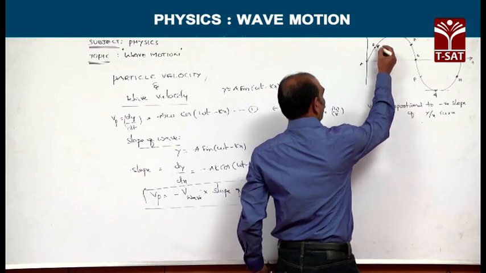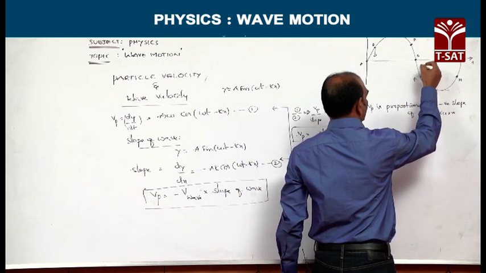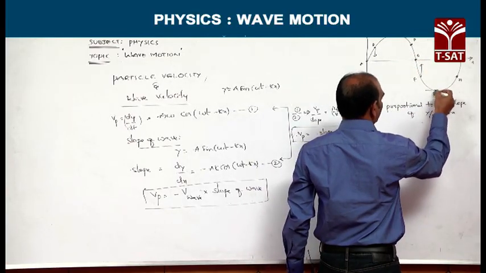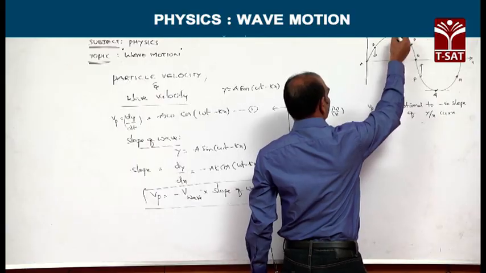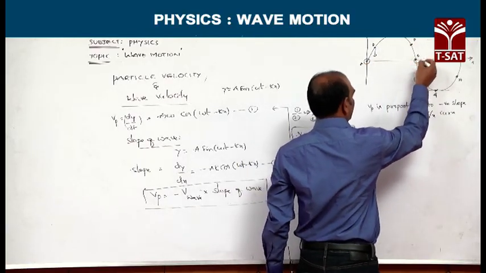So for particle B, direction is downward. For particle F, direction is upward. For particle G, velocity is 0. For particle C, velocity is 0. For particles A and E, velocity is maximum.